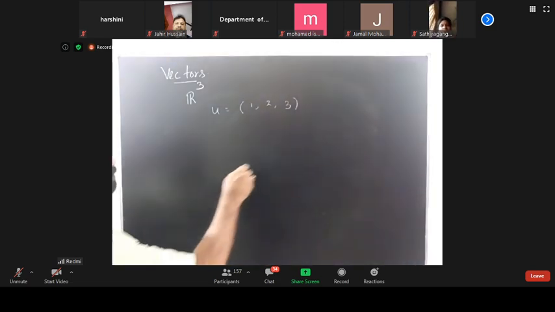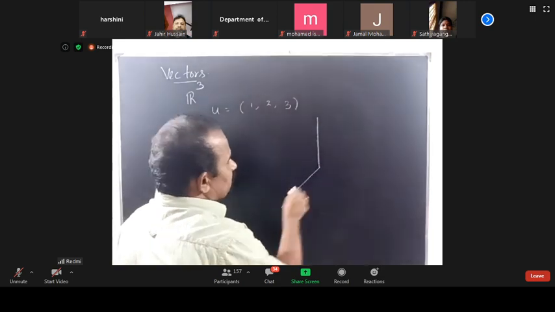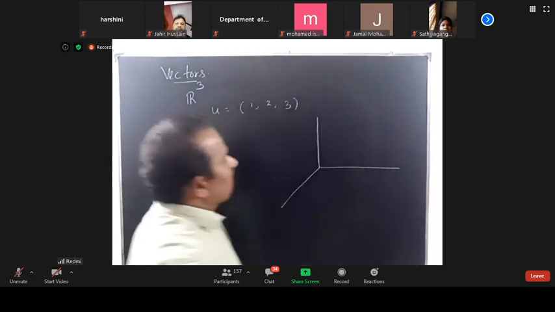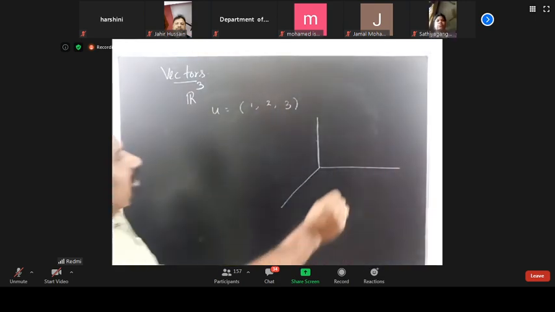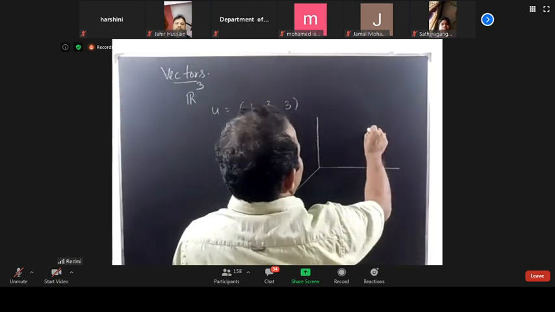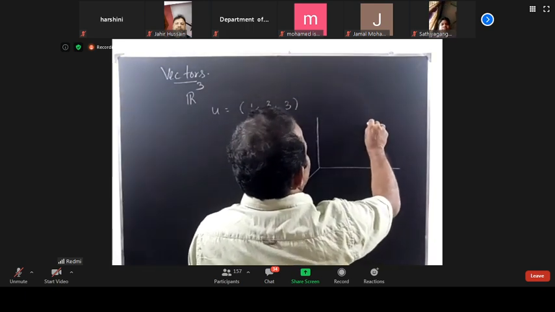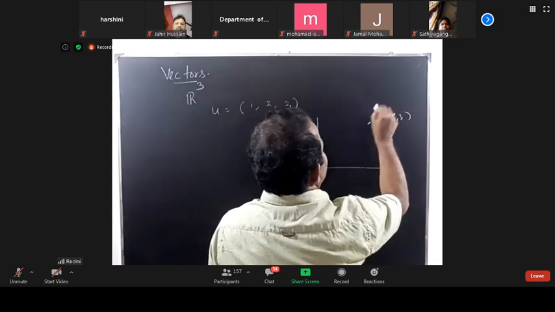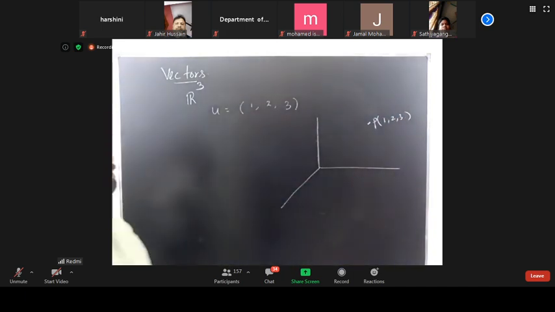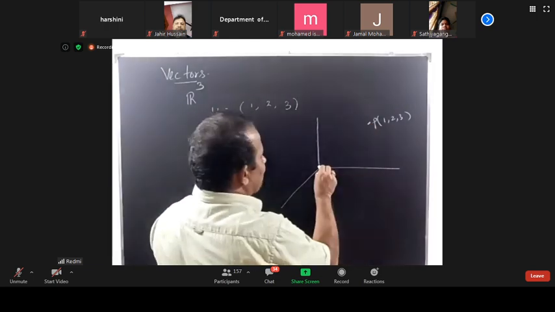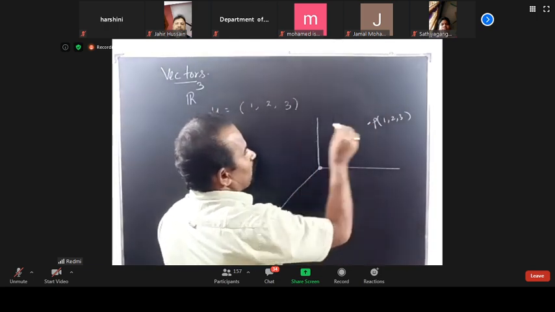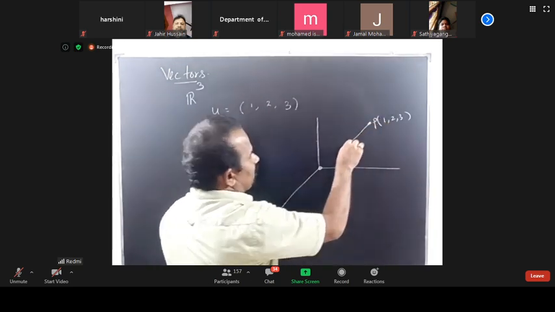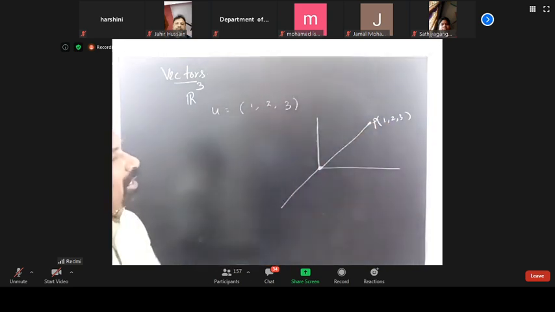This is very simple. Let us take this point, 1, 2, 3, as the point P. This is the vector. For defining this, we should have a reference point, that point is O. Usually we call it a position vector.